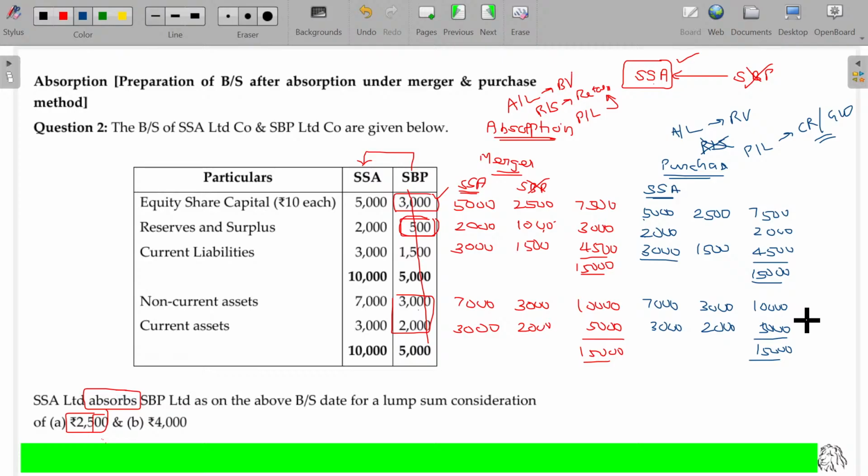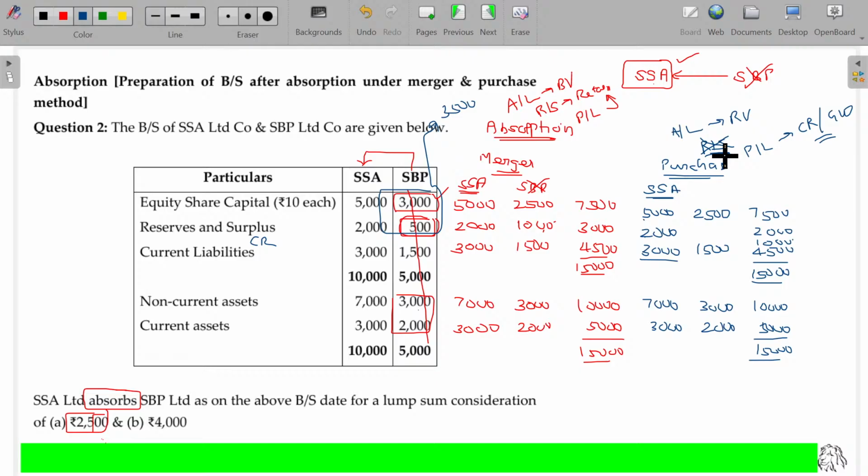Okay. So what happens now? There is a shortage of 1,000 rupees on the credit side. If you get any balance in the credit side, that will be named as capital reserve. Under which method? Purchase method. You have to consider only the transferee company. The transferee company's worth is 3,000 plus 500, 3,500, together with the reserves and surplus, because reserves and surplus will be clubbed with the owner's fund.